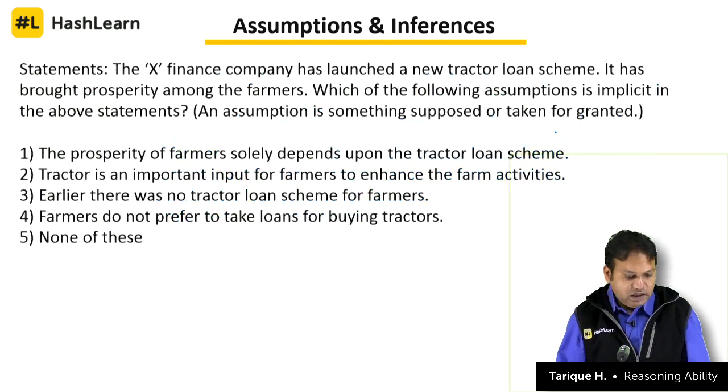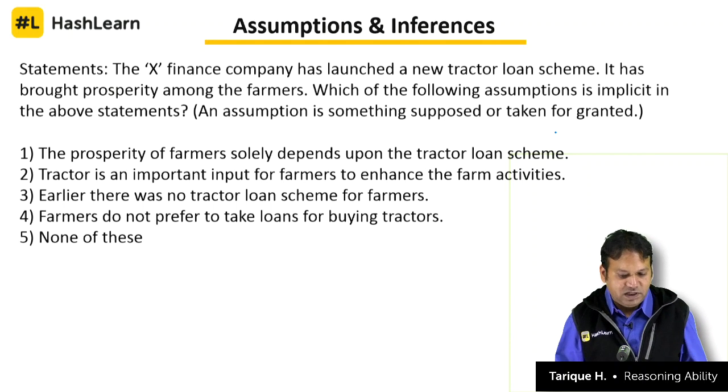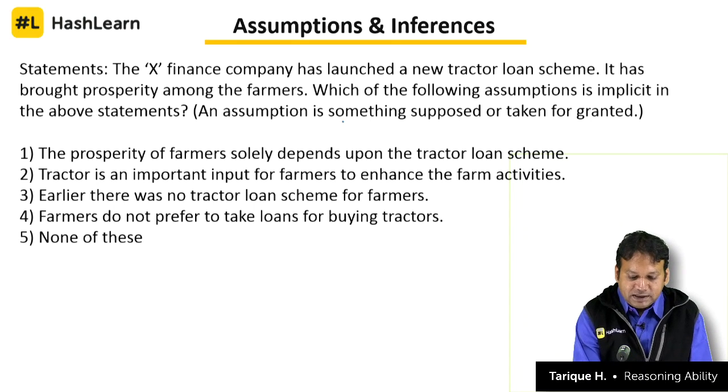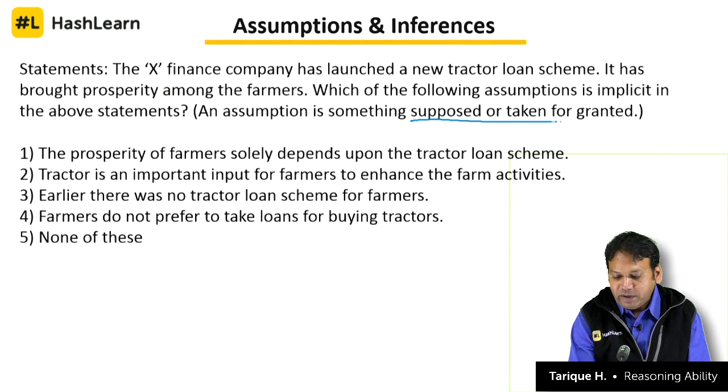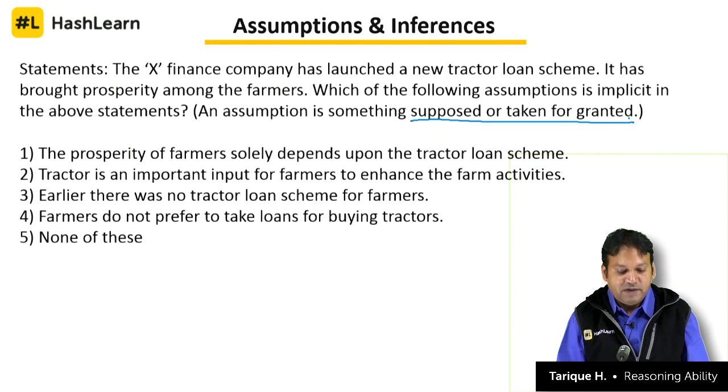Clear? Let us look at a question in the form of an exam scenario. Let's say this is a statement question given somewhere. The X finance company has launched a new tractor loan scheme. It has brought prosperity among the farmers. Which of the following assumptions is implicit in the above statements? Clear? So, again, an assumption is something that is supposed or taken for granted. This is what I meant when I told you that in the question they will clearly specify the meaning of an assumption for those who do not have any idea about this.